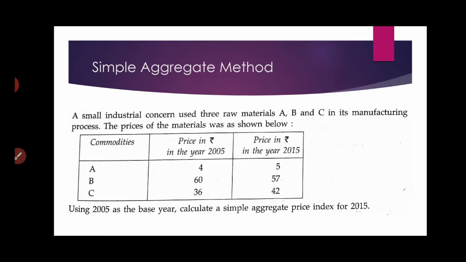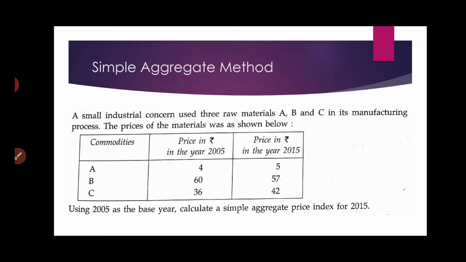Say, for example, this is the question given: a small industrial concern used 3 raw materials A, B and C in its manufacturing process. The price of the material was as shown. Using 2005 as the base year, calculate a simple aggregate price index for 2015.